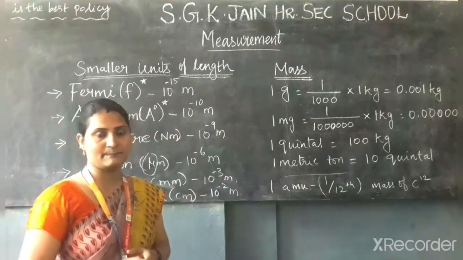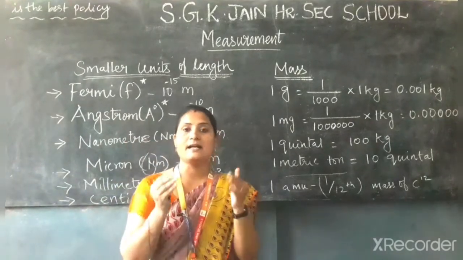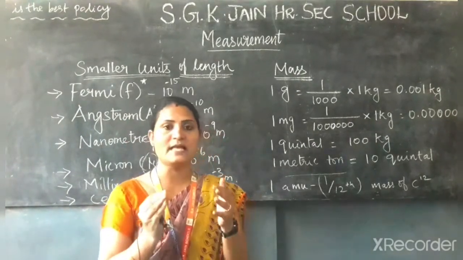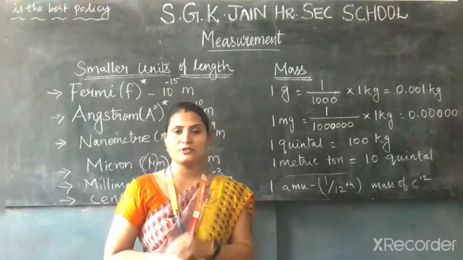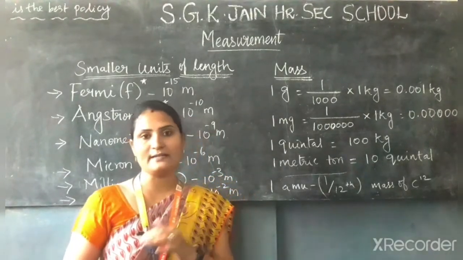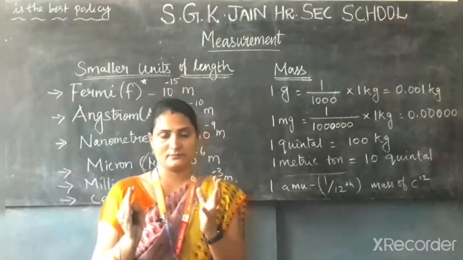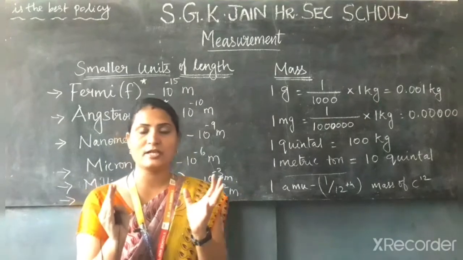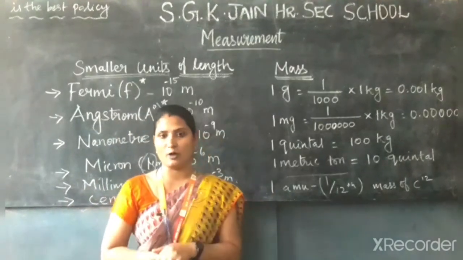What is mass? The amount of matter contained in a body is known as mass. So the SI unit of mass is kilogram. So what is 1 kilogram? That 1 kilogram is defined by a particular international prototype cylinder made of platinum and iridium alloy.